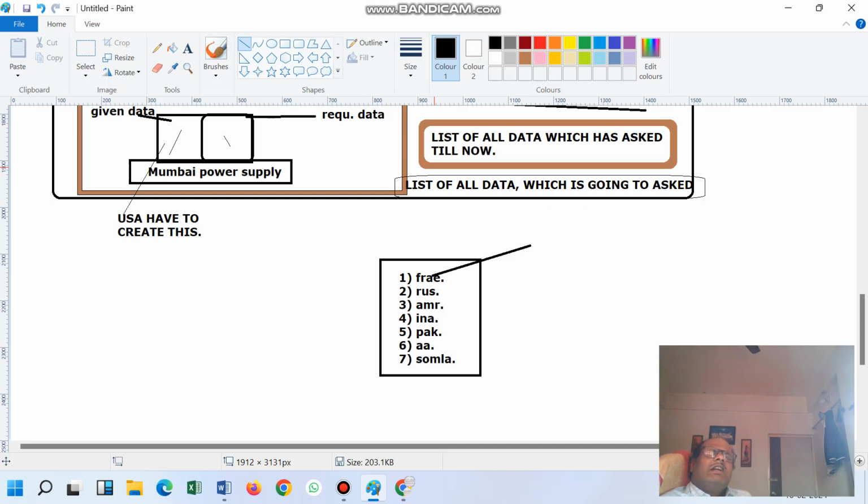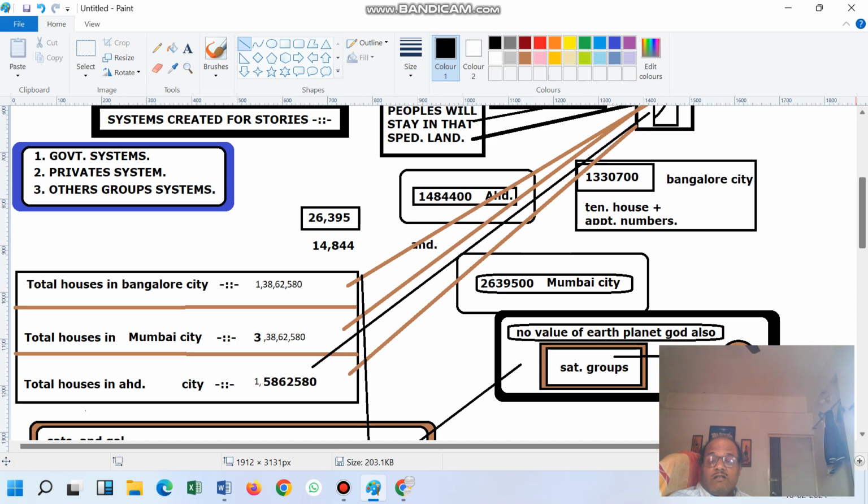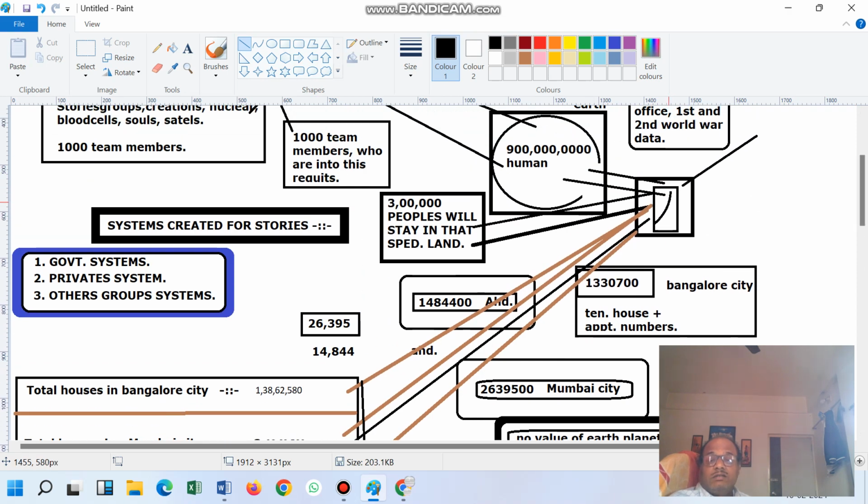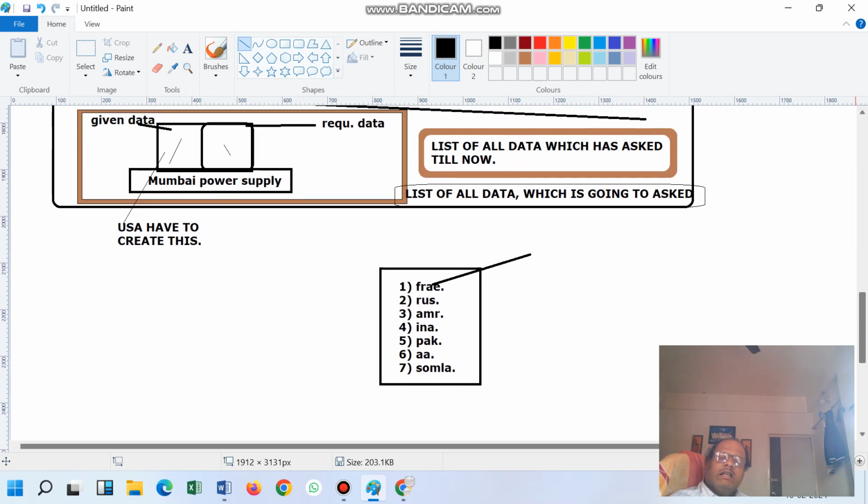To collect this data we require some certain level of plans, but we can't ignore the thing which Sunil Nair has told, because one of the persons told that this might be correct also. So the land is separated. 3 lakh people are going to that land, and they are going to shift to that particular land, and the land is going to separate within 2 or 3 milliseconds. The rest of the land, other than that particular land, will end, each and every object will end. Then within 10 or 20 seconds this is going to happen.